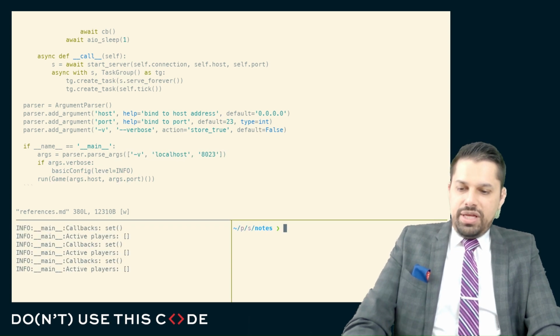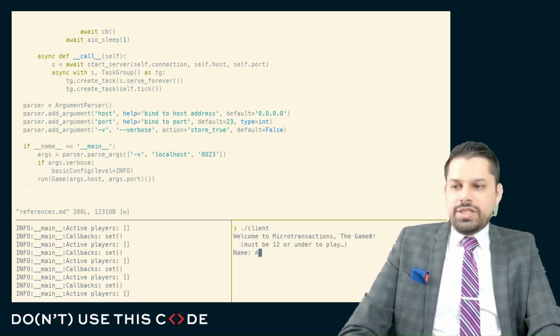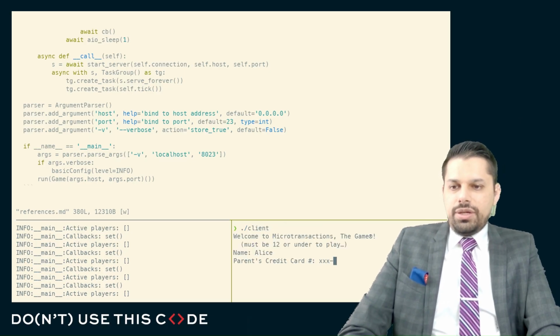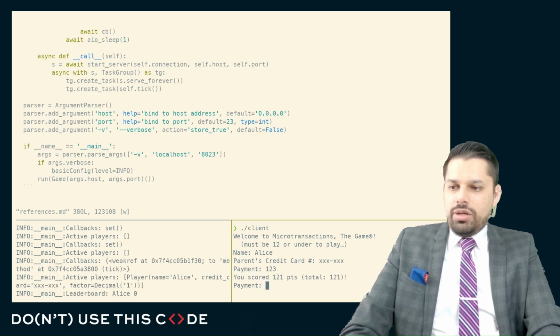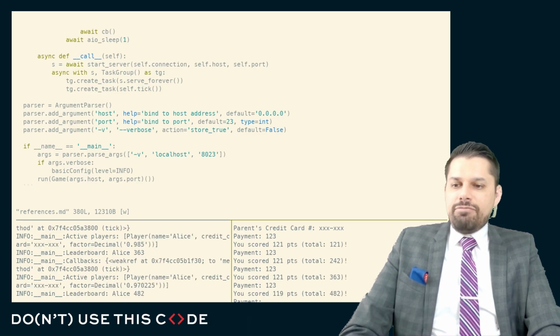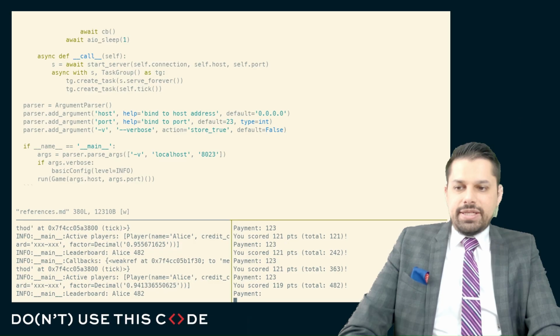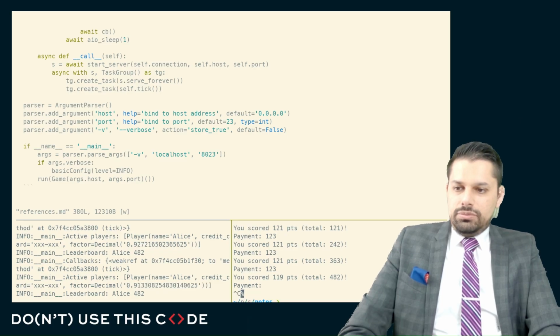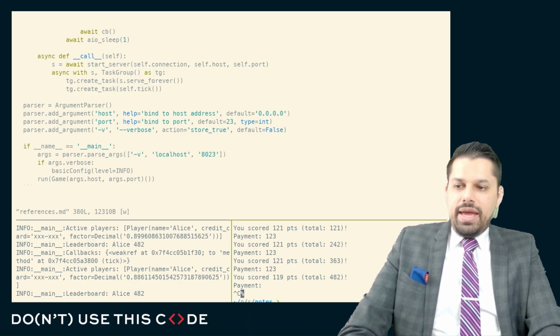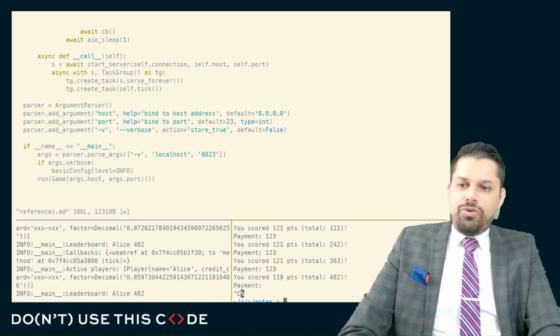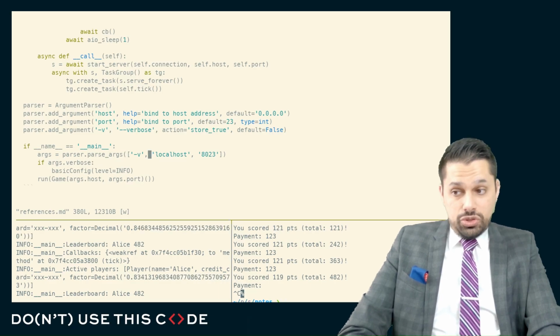So here we have an instance of our game server. Let's get an instance of our game client, Alice, using Alice's parents' credit card. Alice disconnects. So Alice is now disconnected, and Alice should have been cleaned up from the leaderboard. That's how it's supposed to work.